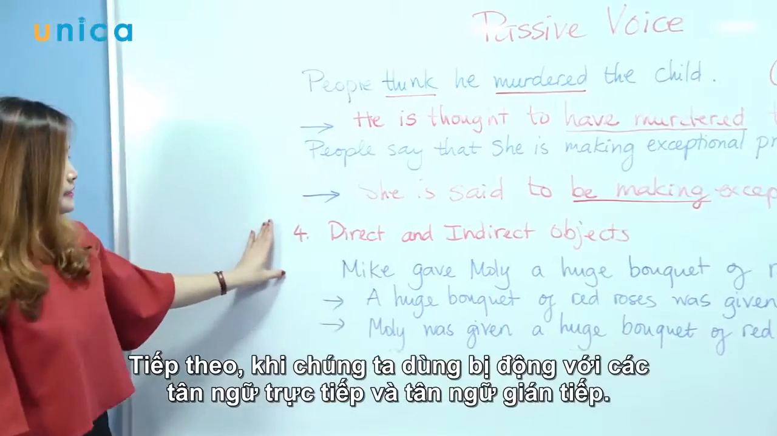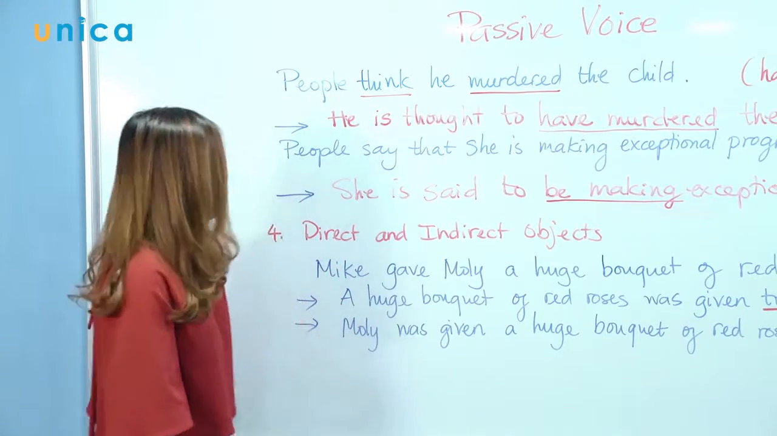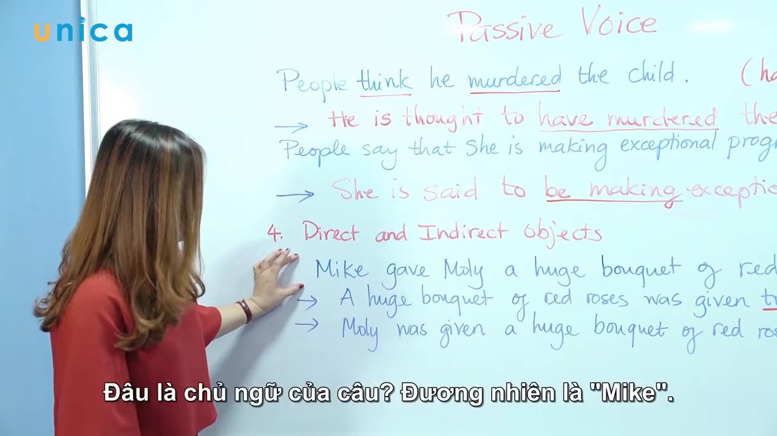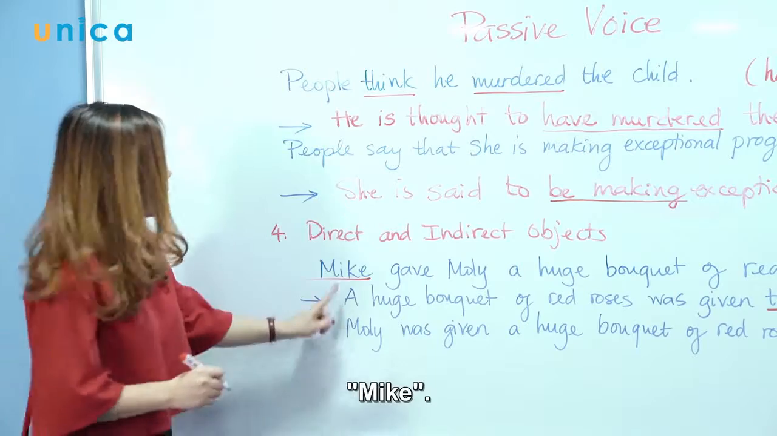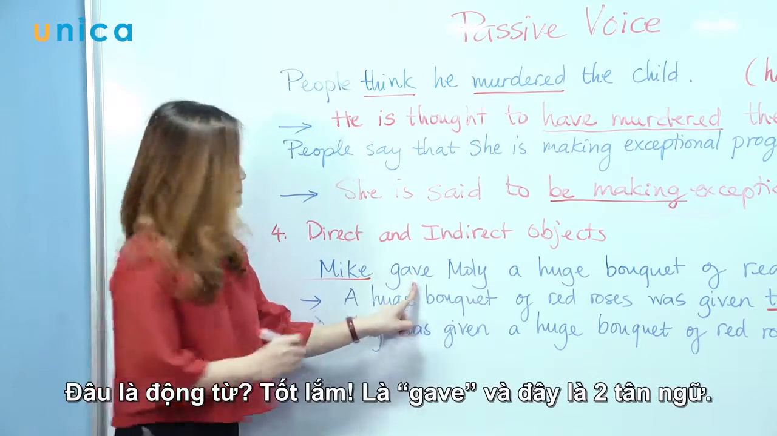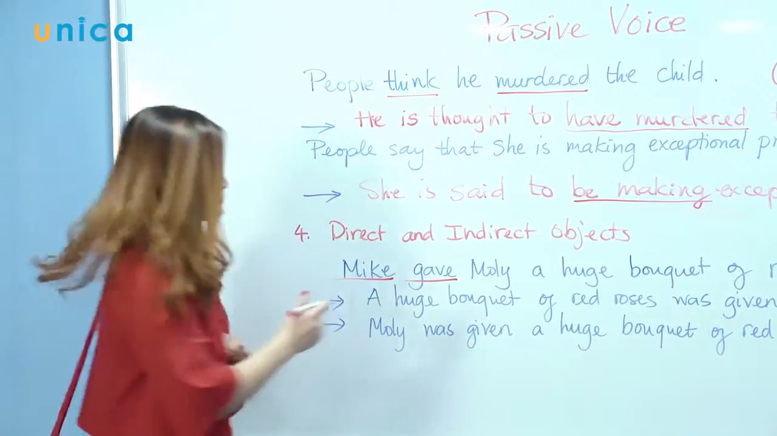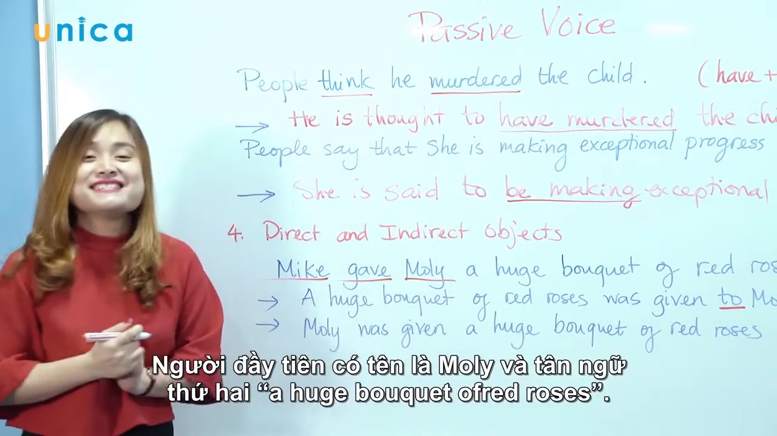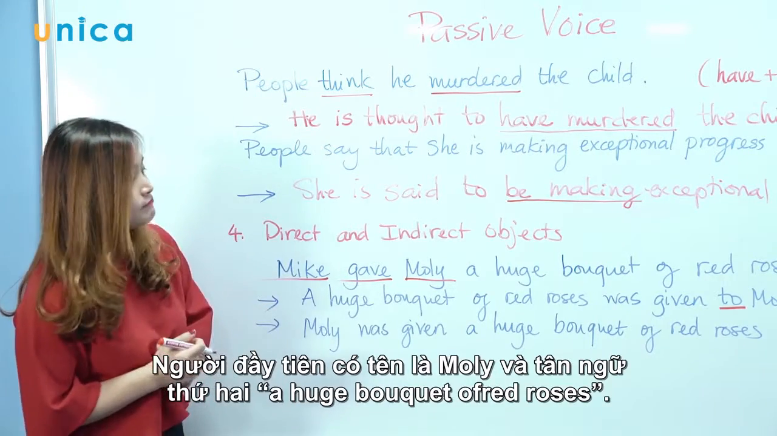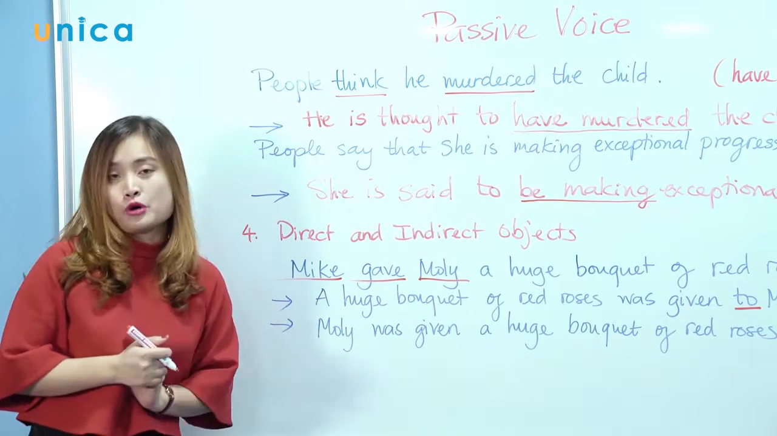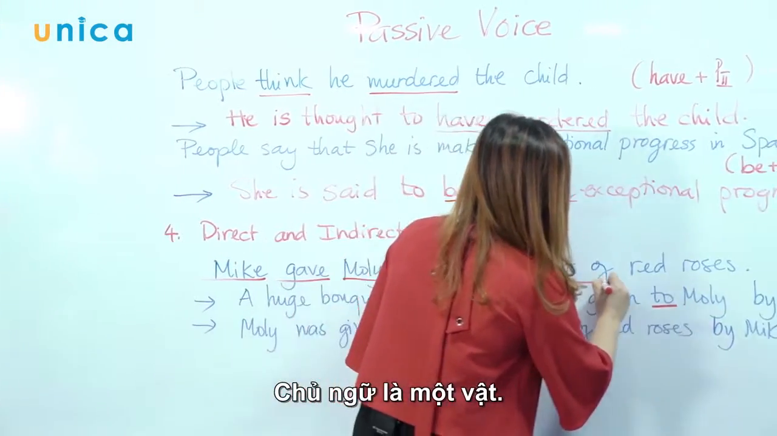Well done. This one, we're going to deal with passive voice and direct and indirect objects. All right, so let's have a look at this sentence. Now, what is the subject of this sentence? Of course, Mike. Mike, what is the verb? Good job. Gave. And here we have two objects. The first one is a person named Molly. And the second one, a huge bouquet of red roses. The subject, a thing, right? Is a thing. So this is a thing.